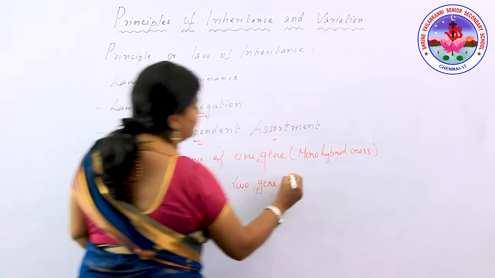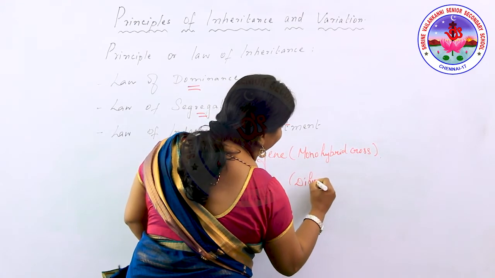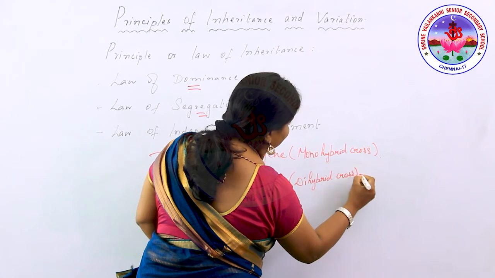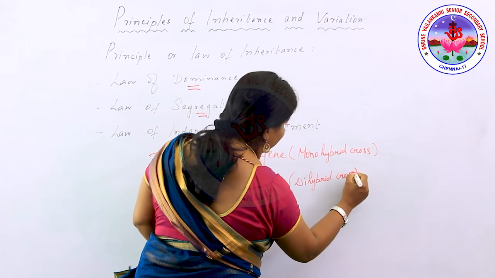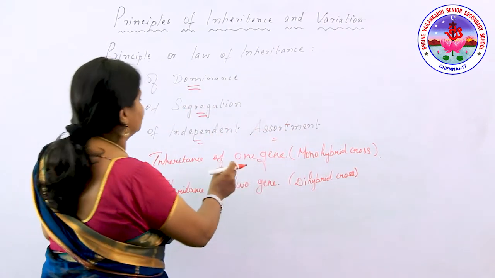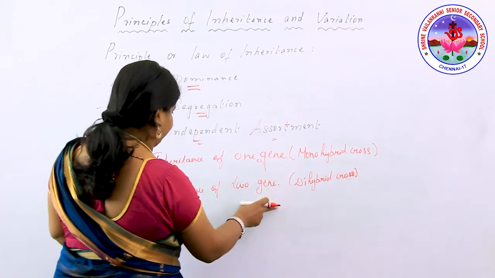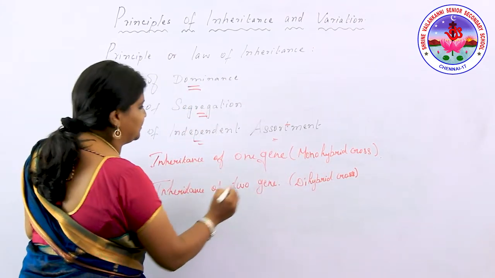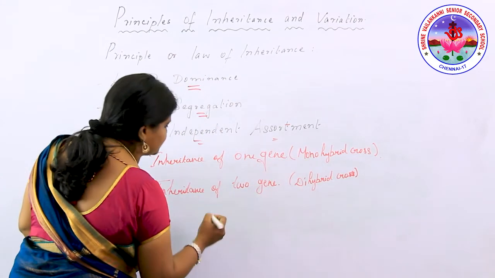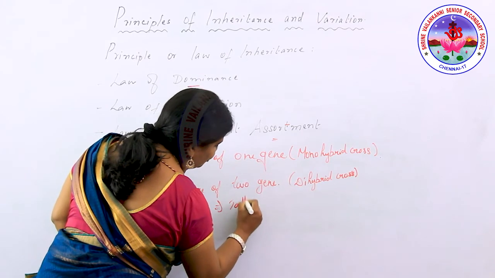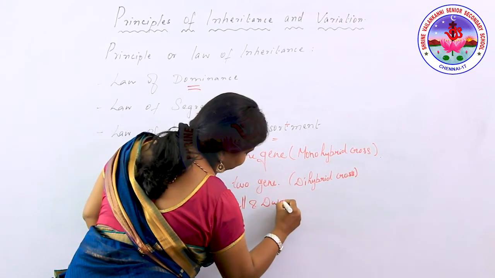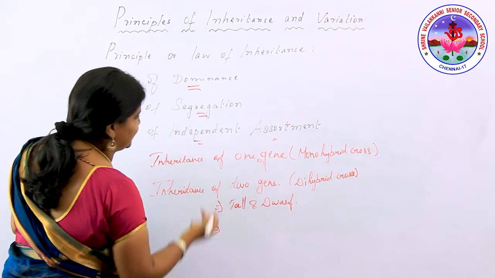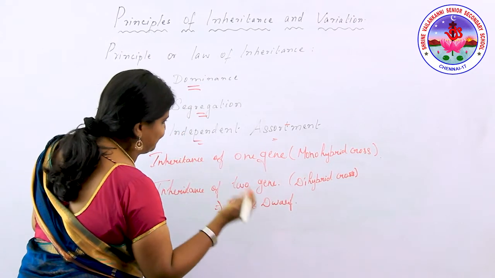Inheritance of two genes, we call dihybrid cross. Based on the contrasting characteristic features, when he used one particular pair, that results in one gene, and when he takes two pairs of characters, that will be two genes. For example, in monohybrid cross, he chose only one character, tall and dwarf. In dihybrid cross, he chose two contrasting pairs of characters.